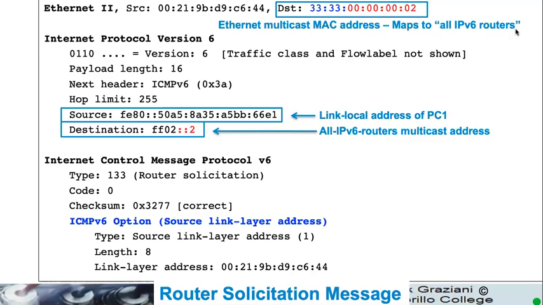Remember, these are 4 each. So we have 8 and 8, so we have 16 bits here, right? So this is a 48-bit address, right? So we have 32 bits here that map to these 32 bits here. So it doesn't map to the entire interface ID, not all 64 bits here, but enough of it to let it know that this is for a device that is basically an IPv6 router. All right.